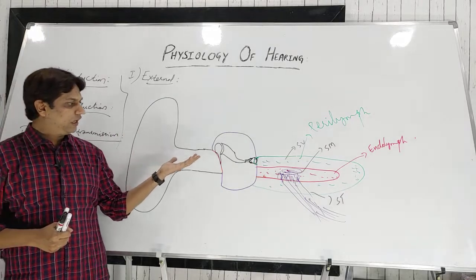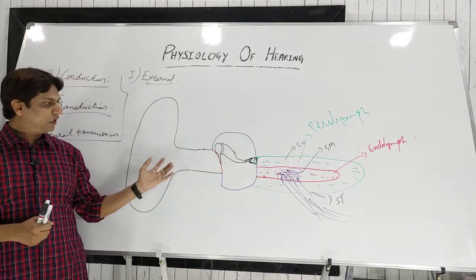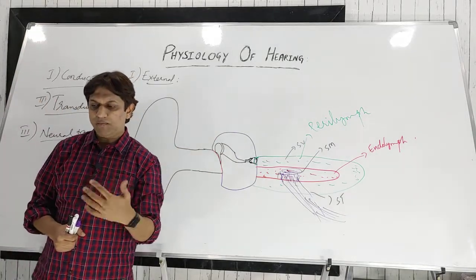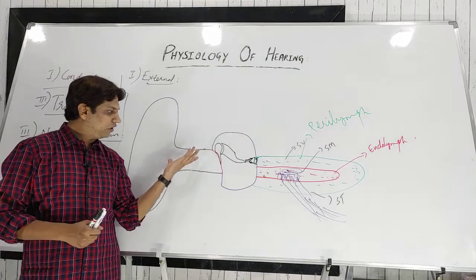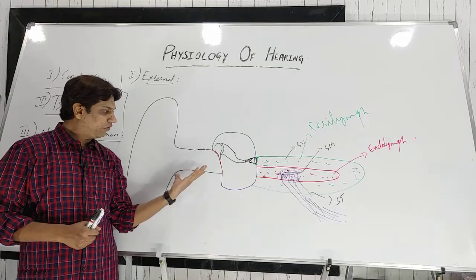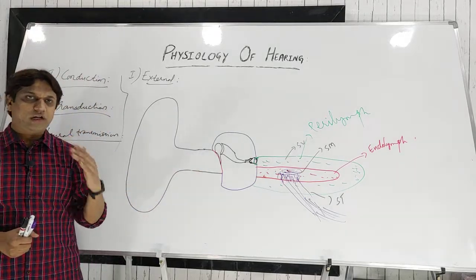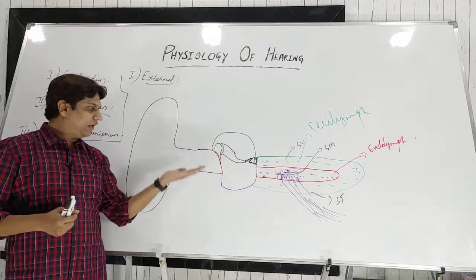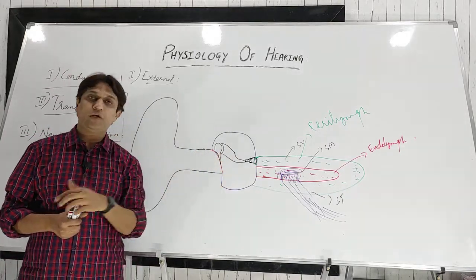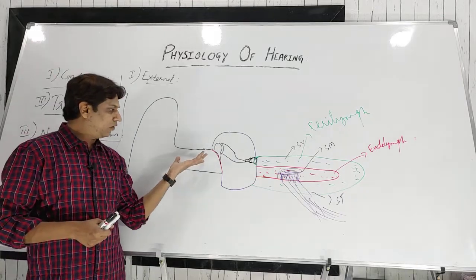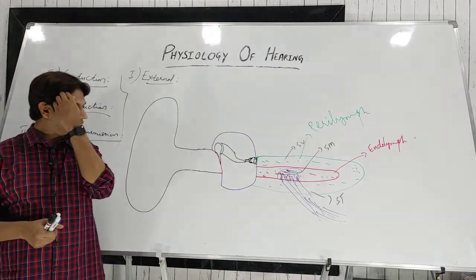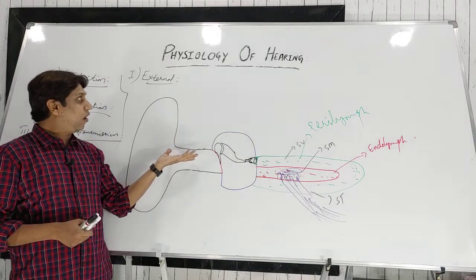First, the role of the external ear. Basically it will conduct, localize and transmit the sound waves to the inner ear. It will also magnify the force of the sound because of the natural resonance of the external ear. The external ear and middle ear together increase the loudness of the normal sound waves up to 15 to 22 decibels, and just the external ear, that is the pinna and external auditory meatus, increases it up to 6 decibels. So that is all about the external ear.